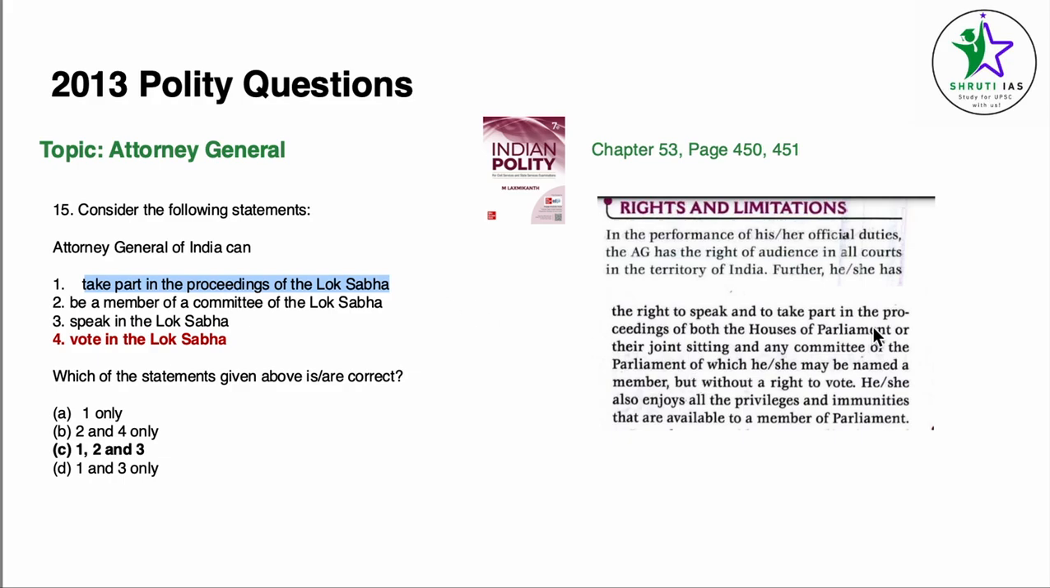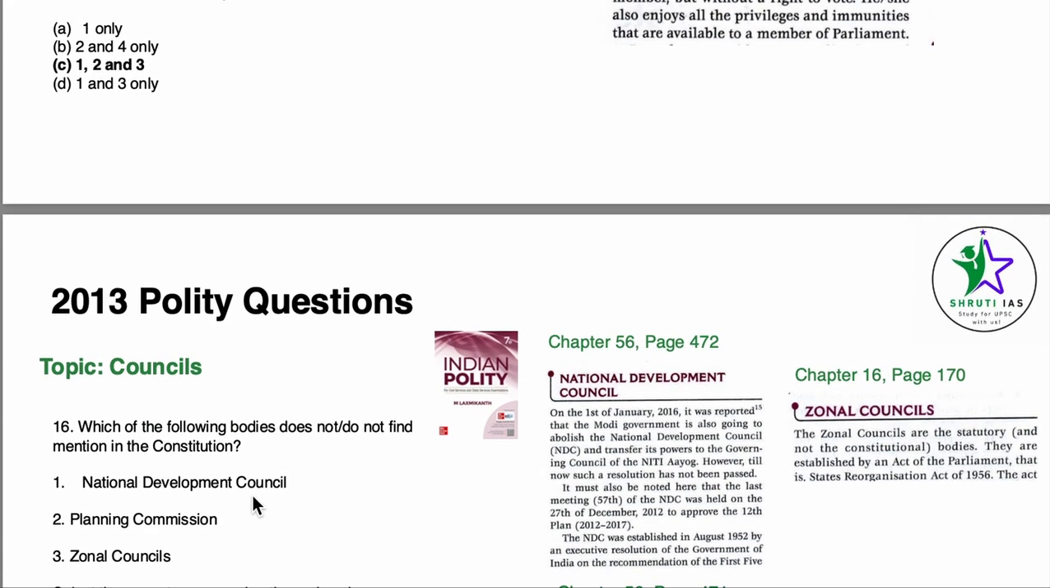1 is correct. Any joint sitting, any committee. So he can be a member of any committee of Lok Sabha. 2 is also correct. Without the right to vote. So vote in Lok Sabha? No, he does not have the right to vote. So 4 becomes incorrect. Our answer becomes 1, 2 and 3 only.